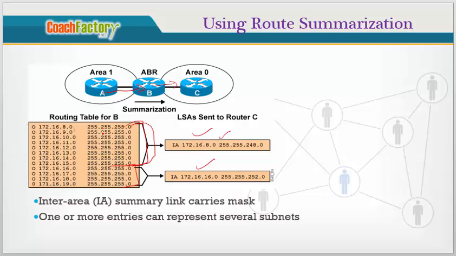So instead of advertising all these networks, the ABR is going to advertise only this single network. By just having this single network, the routers which belong to area 0, in this case router C, are able to communicate with all these specific networks by having a single summary route in their routing table. This is the advantage of summarization, because it will not eat up the memory space of the router.